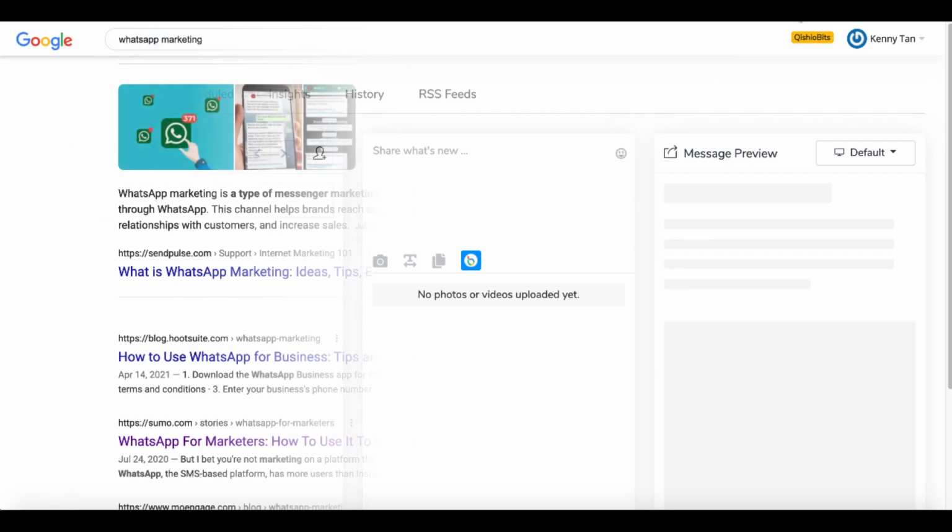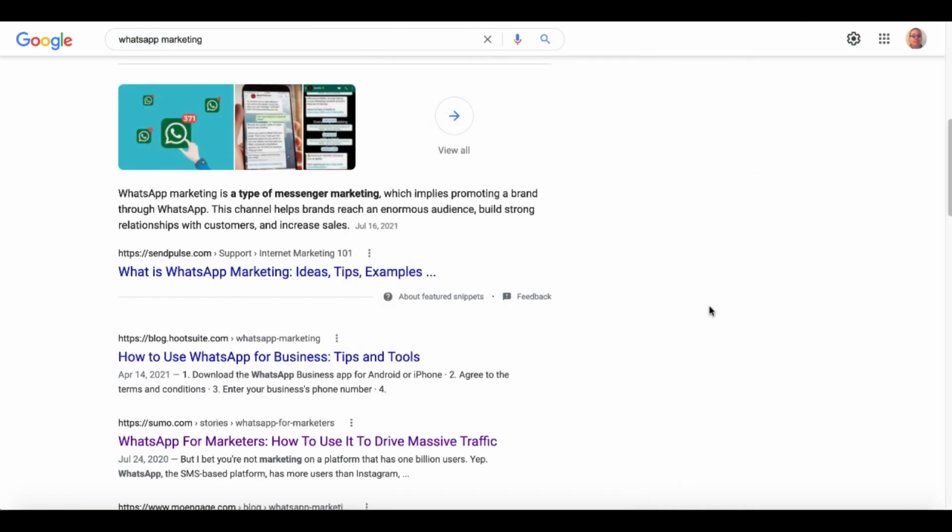Now let's get to the heart of what QishioBits is. It's a WhatsApp marketing system. It's a way for you to create images and videos to send out to people on their WhatsApp. WhatsApp marketing is a type of messenger marketing, which implies promoting a brand through WhatsApp. So that's what you'll be doing. You'll be sending people messages on WhatsApp after you collect their phone numbers.